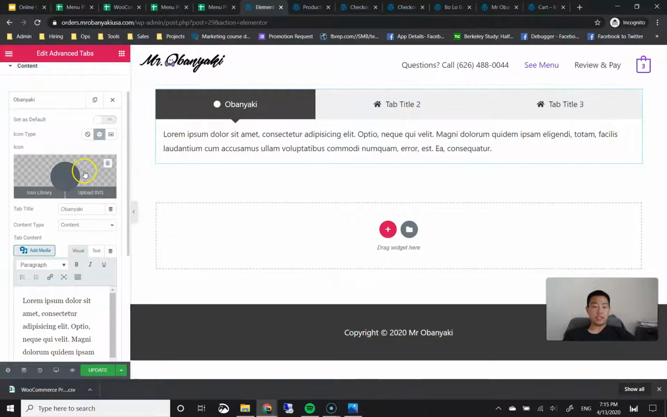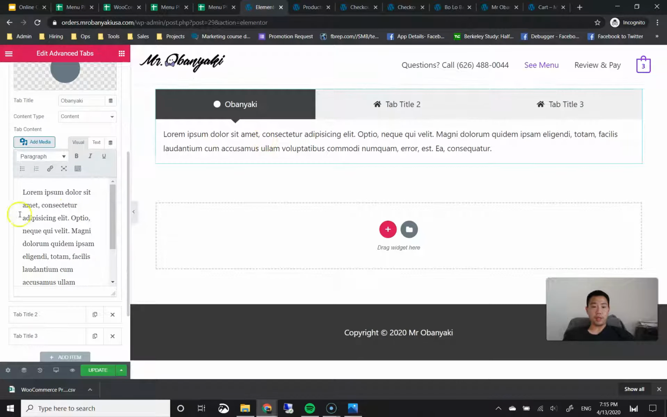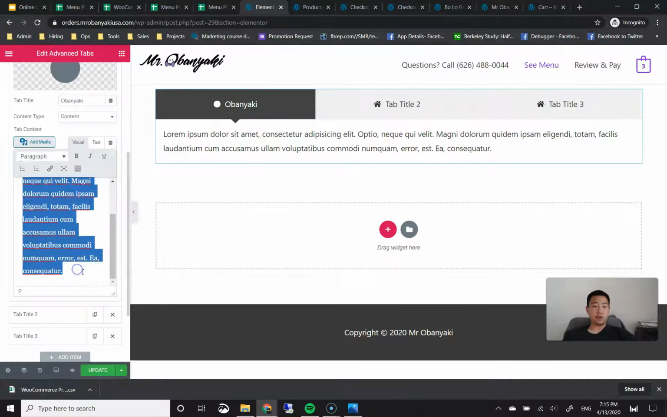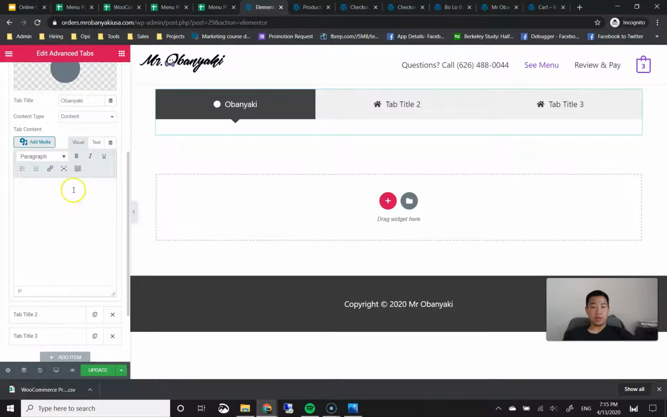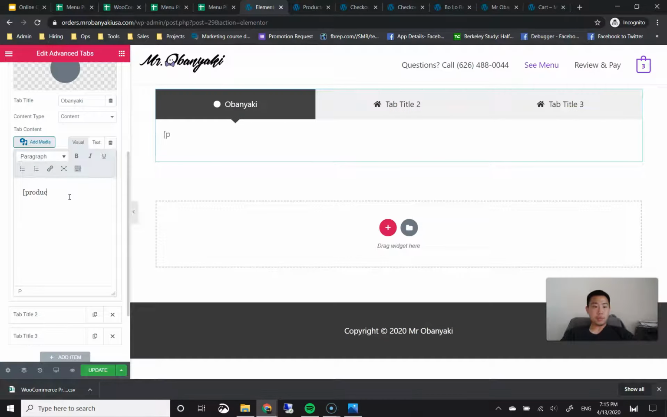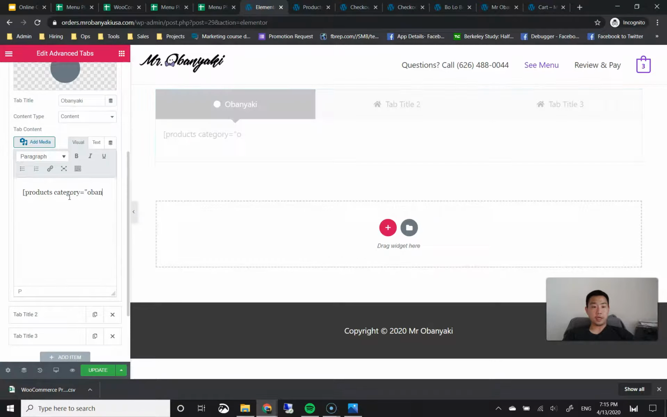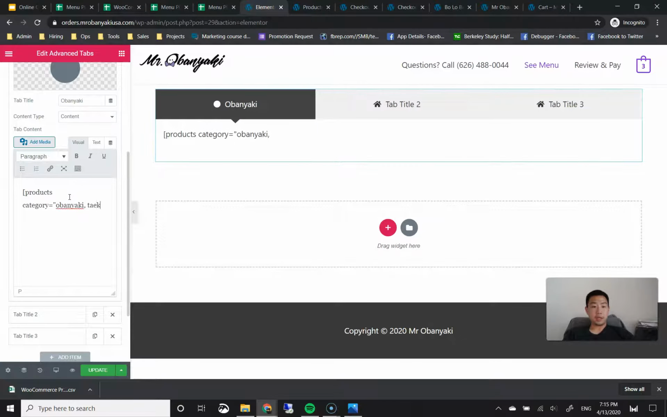Okay. The next thing you're going to want to do is display the menu items here. And the way you're going to do that is they have this default sample text for you here. You're going to select all of it, and then you're going to delete it. Okay. And then I'm going to give you a little bit of a short code here. It's going to be an open bracket. You're going to type the word products, then the word category, and you're going to put an equal sign with a quotation starter. And then you're going to put the categories of Obenyaki as well as takeout. So I'm going to put Obenyaki here, comma, space, takeout, and then end my quotations there.